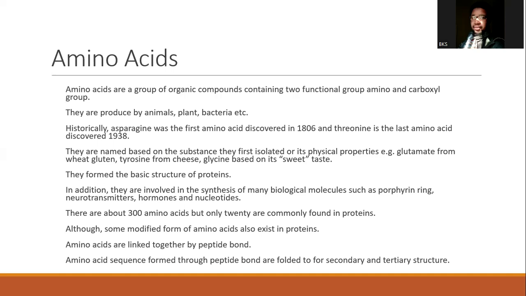So basically, amino acids were found in proteins and they are linked by a type of bond we call a peptide bond. And we said amino acids link to form a primary structure, which forms a secondary structure, which forms a tertiary structure, which forms a quaternary structure, which we know commonly as protein.